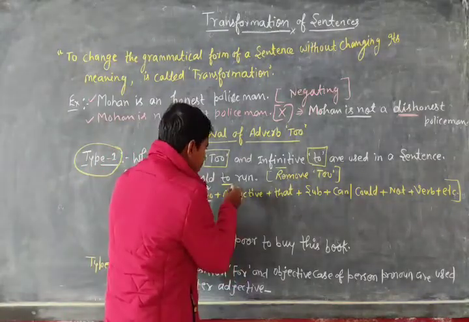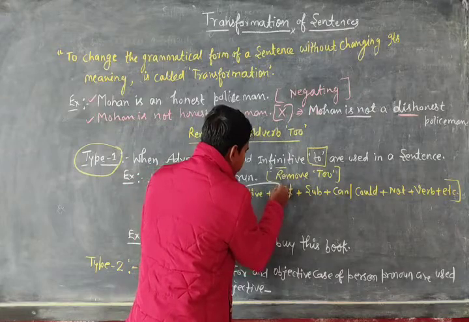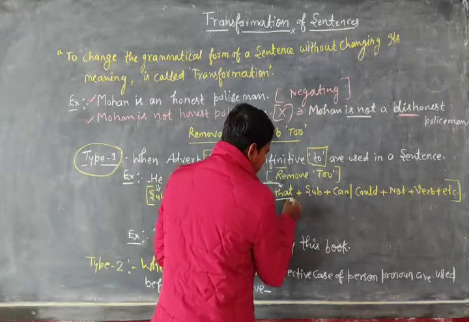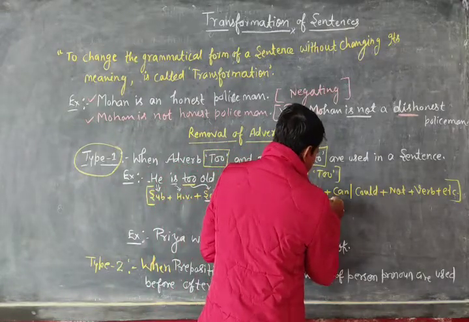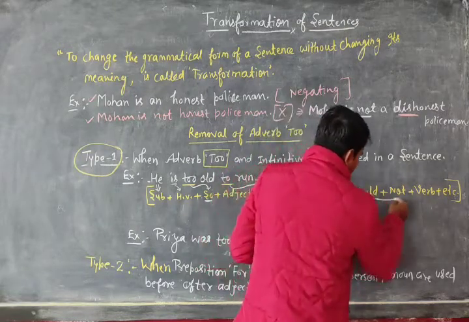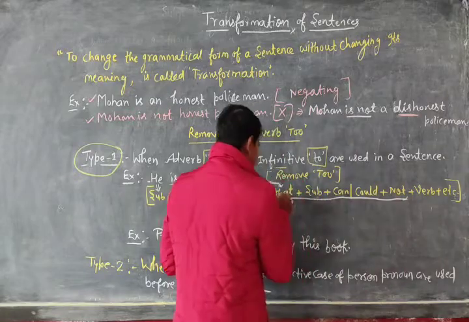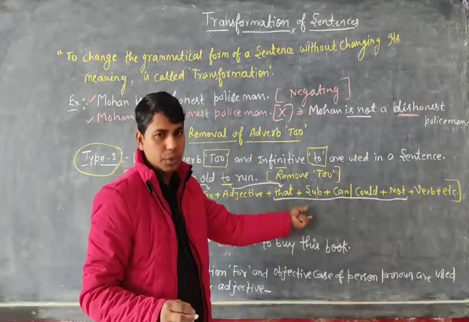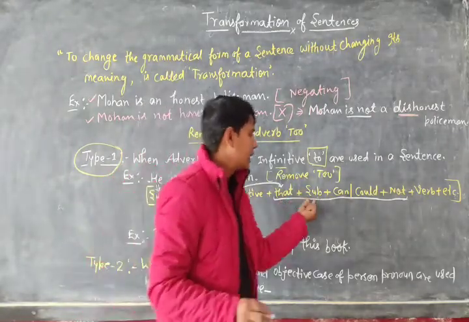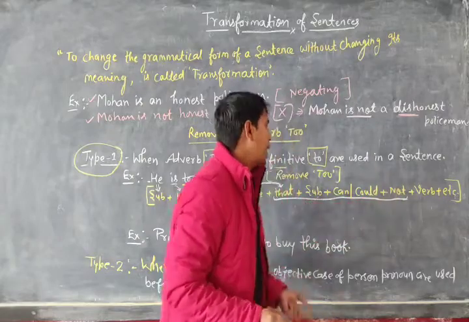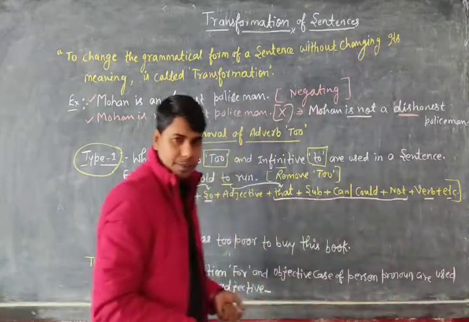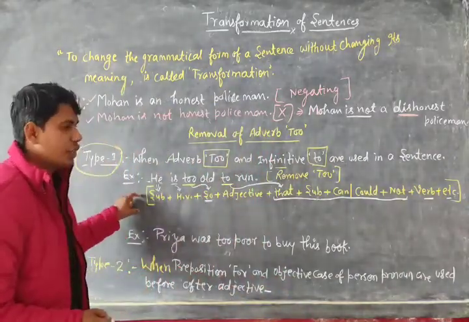Okay, and at the place of infinitive to we use that, and we use subject, and we use a helping verb, either can or could, and then not. All these things are used at the place of infinitive to. At the place of infinitive to we will write that, then subject, then can or could, and after that not, and after that we mention the verb and other words in the sentence. So you will follow this structure.